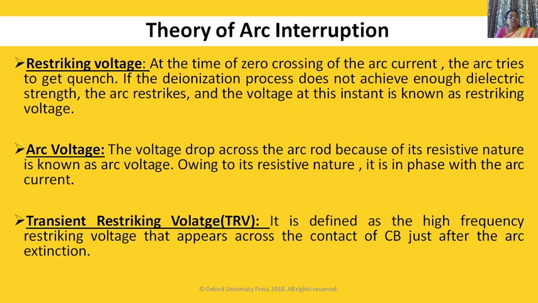Second definition: the arc voltage, the voltage drop across the arc rod because of its resistive nature, is known as arc voltage. Owing to its resistive nature, it is in phase with arc current. Current and voltage are in phase as the arc is of resistive nature.